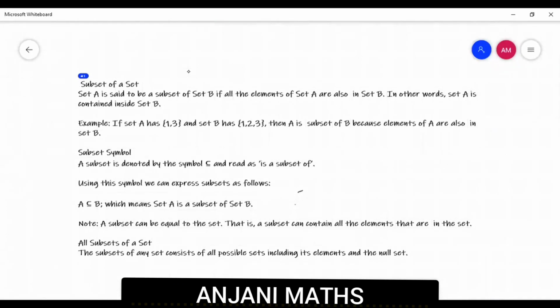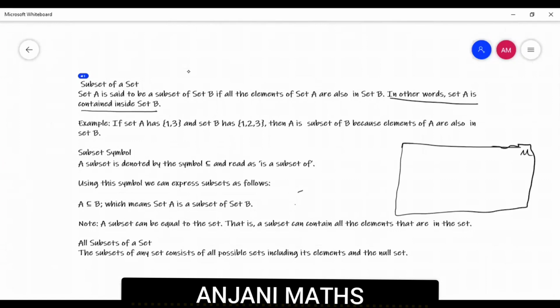Subset of a set. Set A is said to be a subset of set B if all the elements of set A are also in set B. In other words, set A is contained inside set B. While drawing Venn diagrams, how do we draw a subset? Let us take a rectangle box. It denotes a universal set, mu. And we have one set A and another set B.